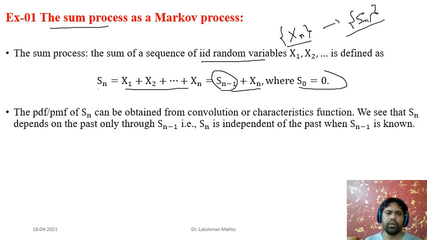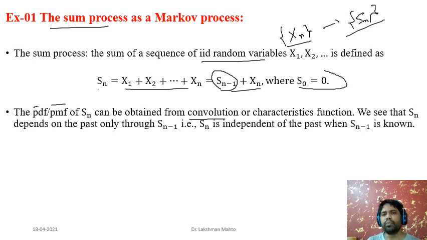Depending upon the nature of Xi, whether Xi are discrete or continuous random variables, we can find the PDF or PMF of this sum process Sn. One idea I had already given: how to find the PDF of a sum of two random variables. We can find it through convolution, when the random variables involved happen to be independent of each other.